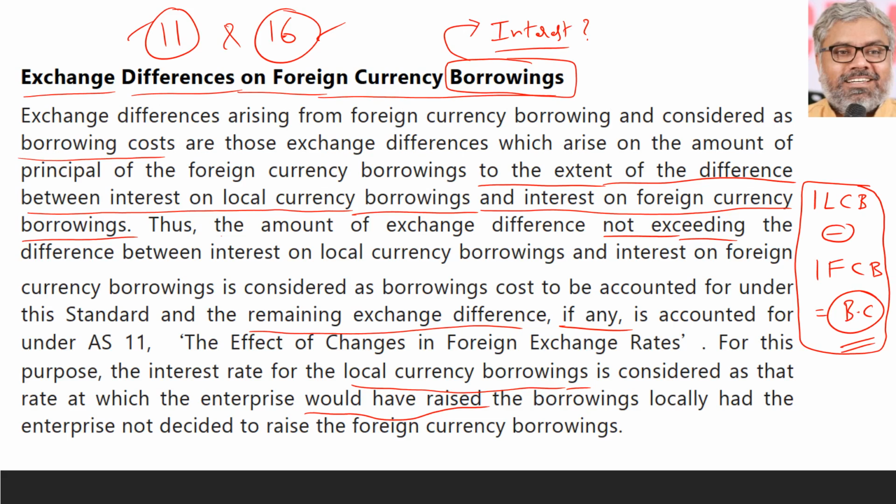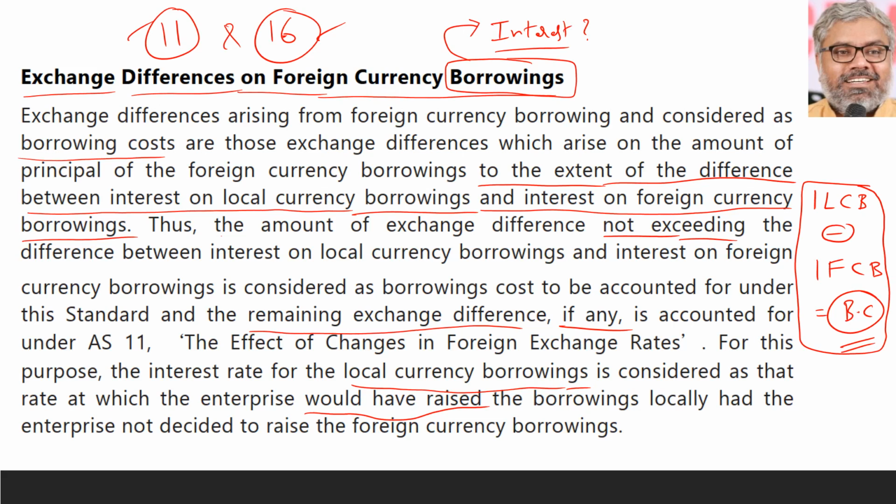So interest on local currency borrowing is an imaginary calculation which has to be done, because that is the rate of interest which the enterprise would have used for borrowing locally had it not decided to raise the foreign currency borrowing. So if it did not go for foreign currency borrowing but went for local currency borrowing, how much interest it would have paid is interest on local currency borrowing.